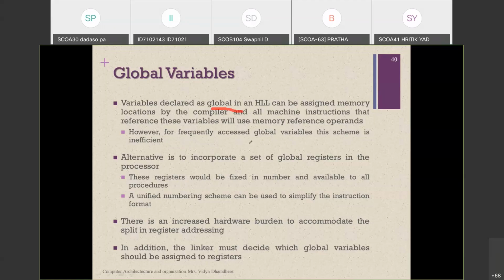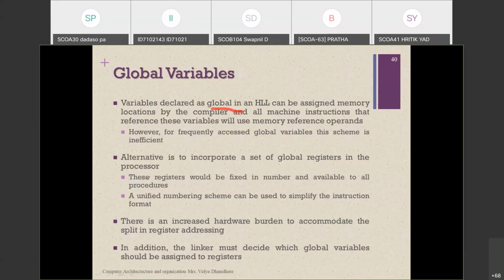That is why in a program we use global variables very rarely. The registers would be fixed in number and available to all processes. That is what happens if you use global registers in the processor.